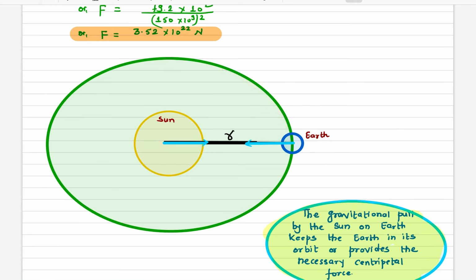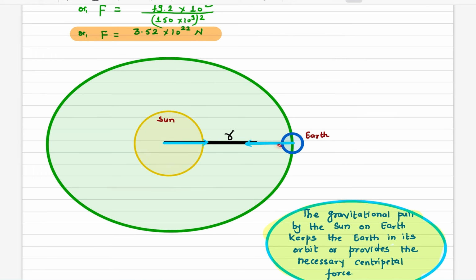So if there was no force of gravitation between the sun and the earth, the earth would not be moving in its orbit around the sun. It would fly away. Or if for some reason the sun disappears, then there will be no force of gravitational attraction between the sun and the earth, and the earth will fly away, or it will start moving in one direction, in a linear motion.